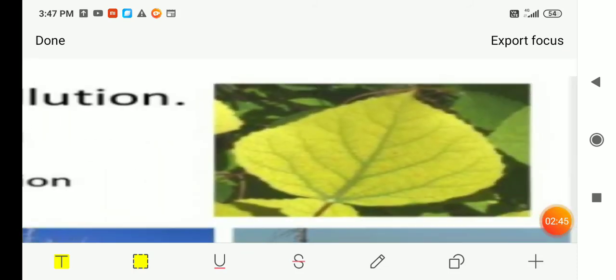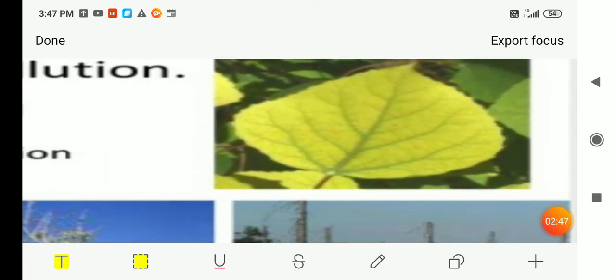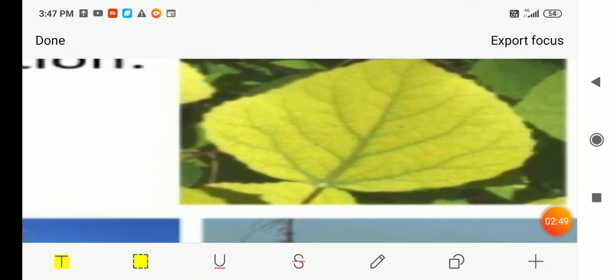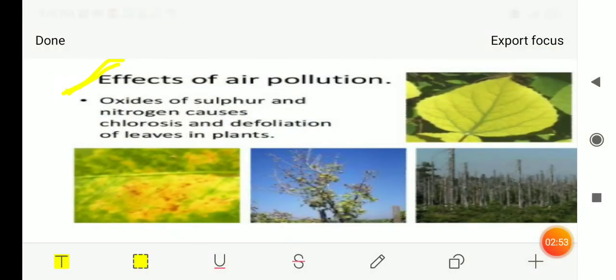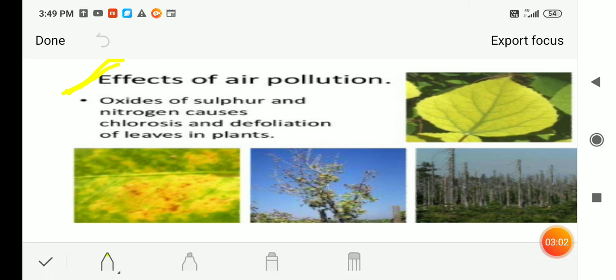What is this chlorosis? Due to the pollution, there is a lack of chlorophyll in the plants. So the oxides of sulfur and nitrogen destroy the chlorophyll of the leaves, and as we can see in this diagram, the chlorophyll got destroyed and leaves have become yellow in color.